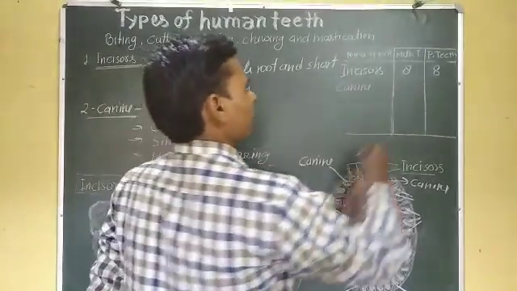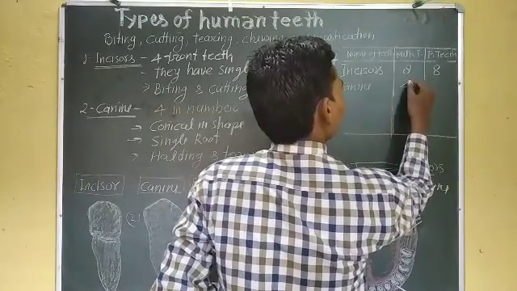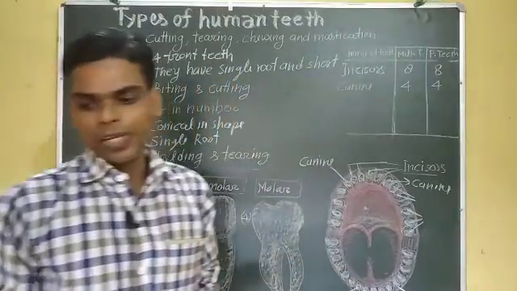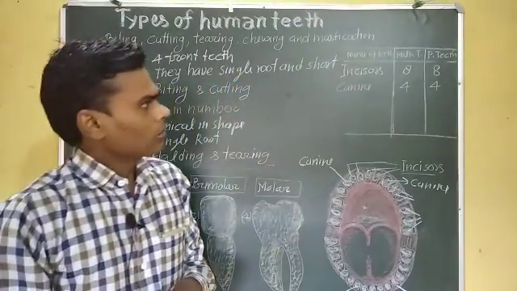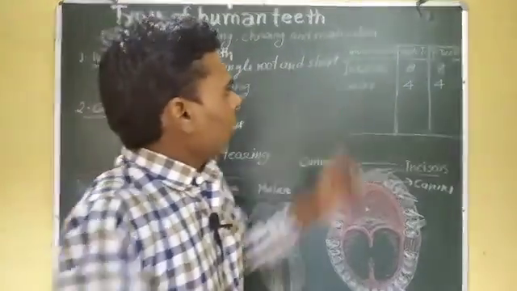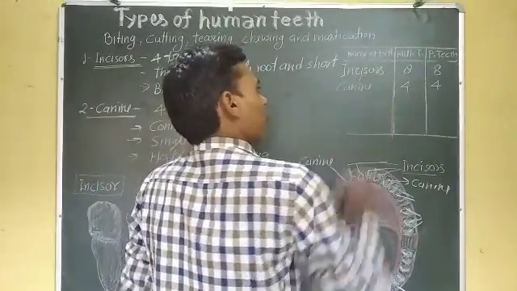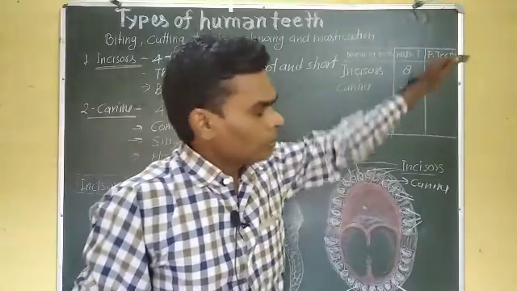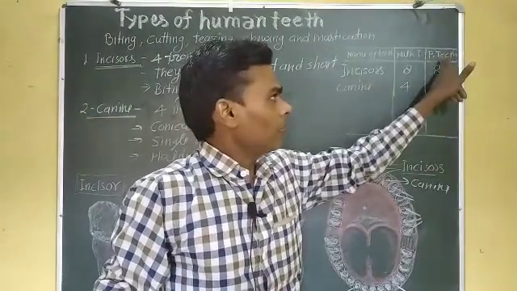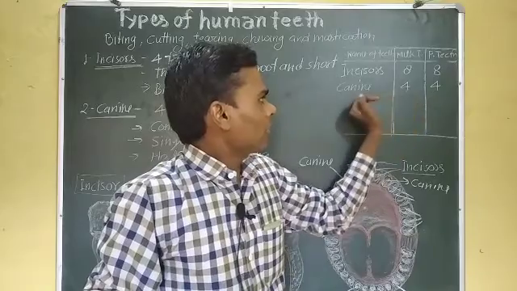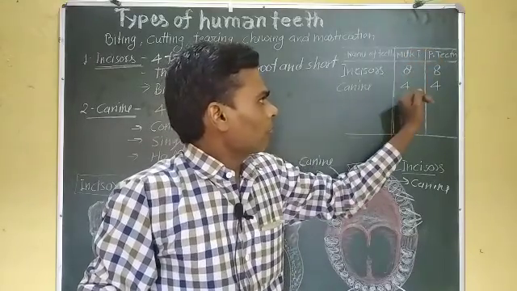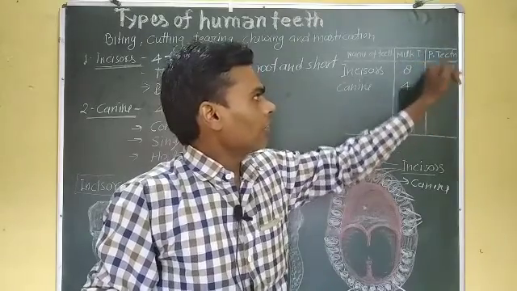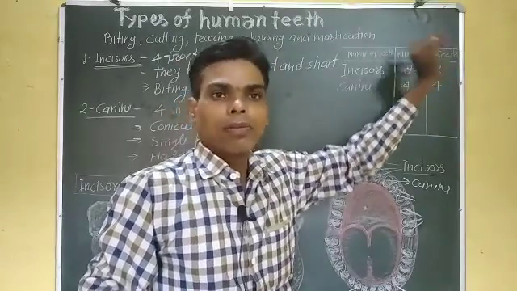Its number is 4 and 4. It means that canines are found 4 in number in milk teeth and 4 in permanent teeth.